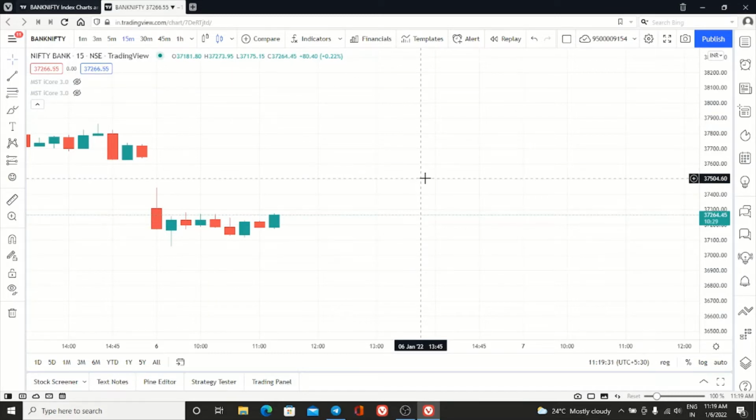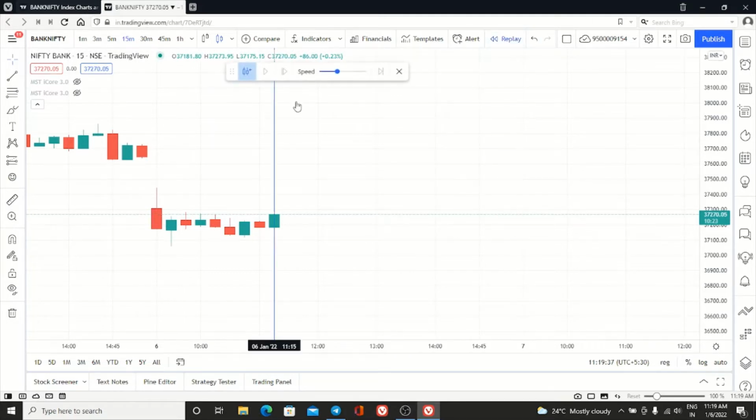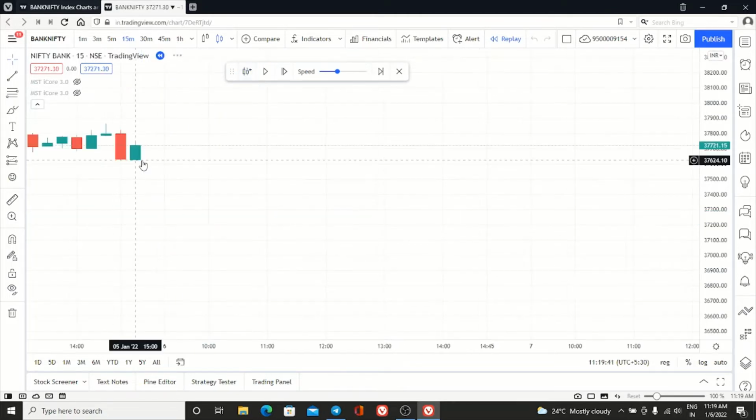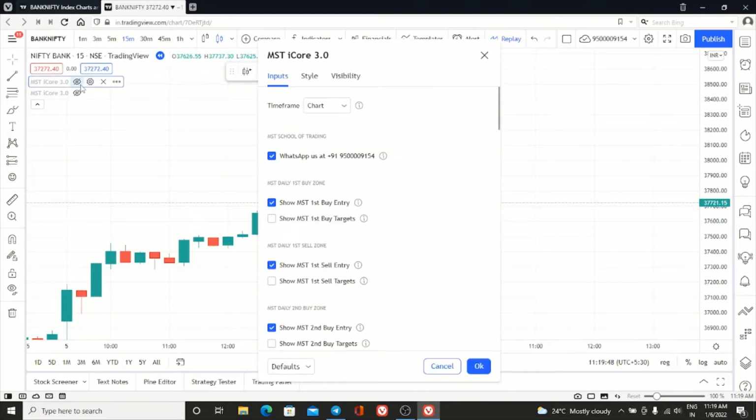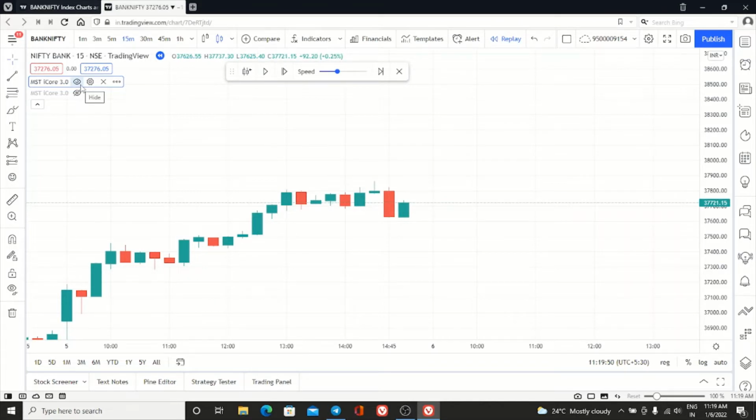Now I have taken the Bank Nifty spot chart, that is an indices chart. Now I'm going to replay, starting from the previous day. Before I start I will enable my indicator also, with the default settings. So let it open first.